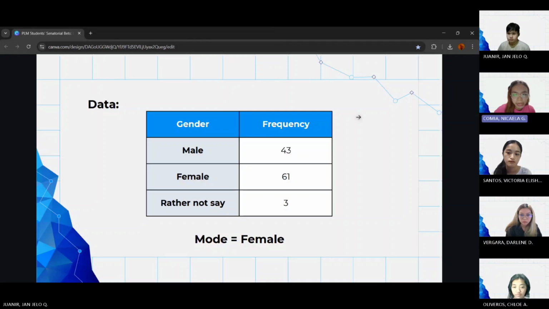So we have a clear breakdown of our respondents' gender identity, and our data shows 3 categories, which are male, female, and rather not say. Out of total respondents, 43 identified as male, 61 identified as female, and 3 chose rather not say. This gives us a total of 107 responses. The mode for gender is female, meaning the most common response was female participants.